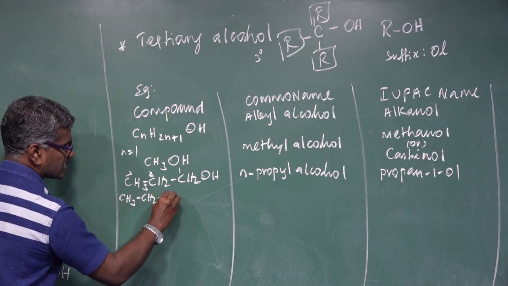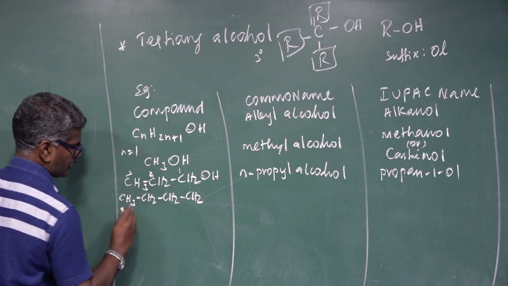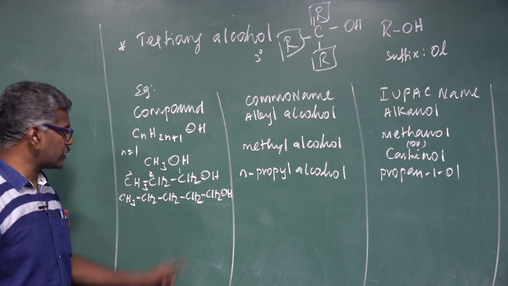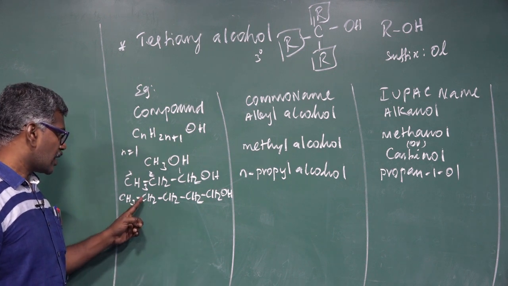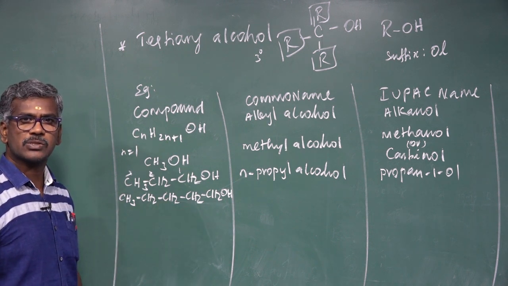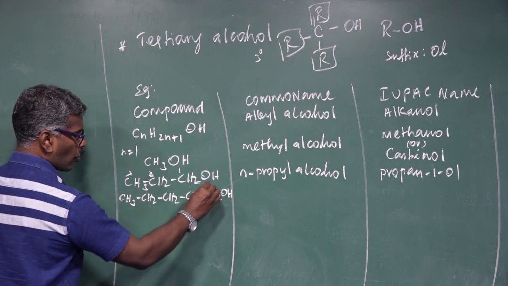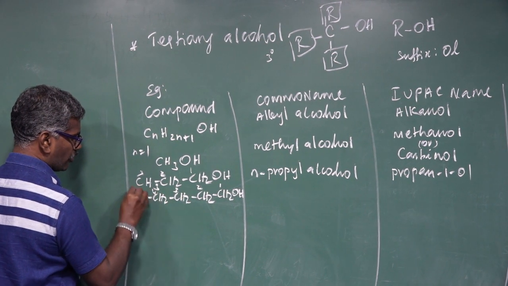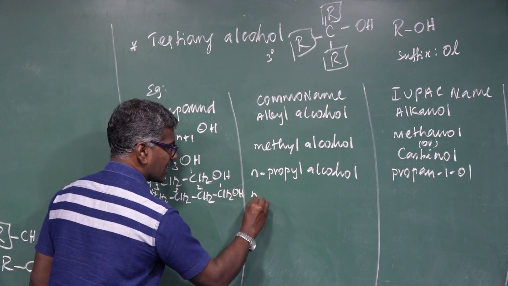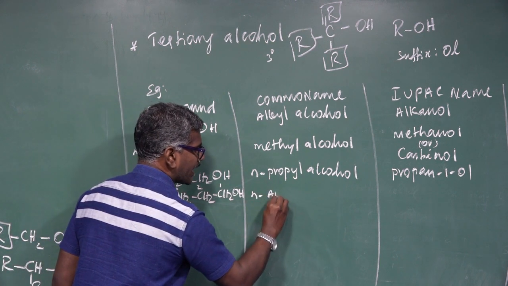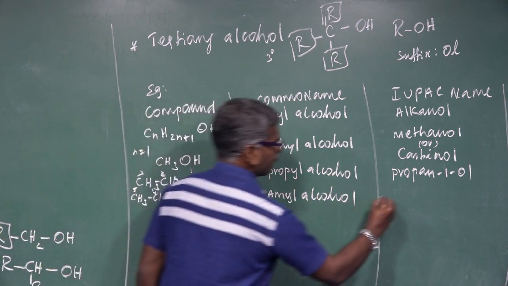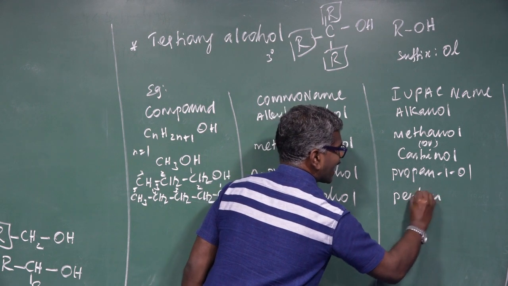CH3, CH2, CH2, CH2, CH2, OH. What is the valence of carbon? 4. Here 1, here 3, here 2, here 2. All carbon, oxygen, and hydrogen valences should be satisfied. Totally how many carbons? 1, 2, 3, 4, 5. 5 carbons, all present in a linear chain. This is called n. The 5 carbon name is amyl alcohol. IUPAC name: pentan-1-ol.